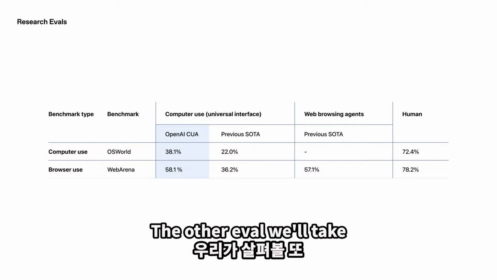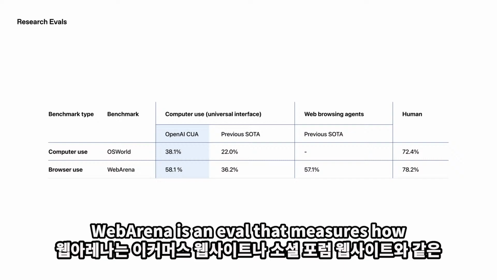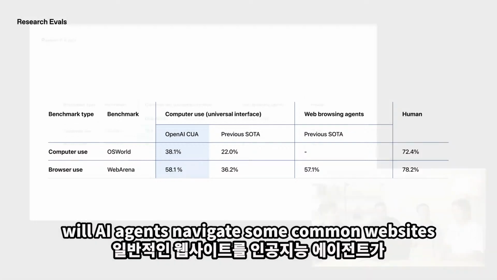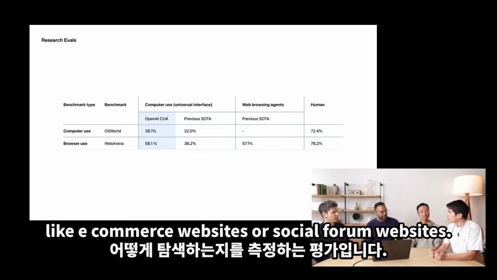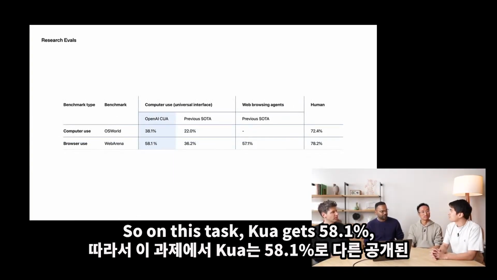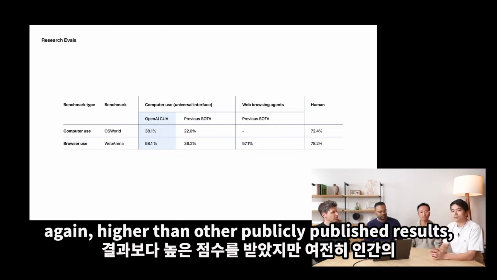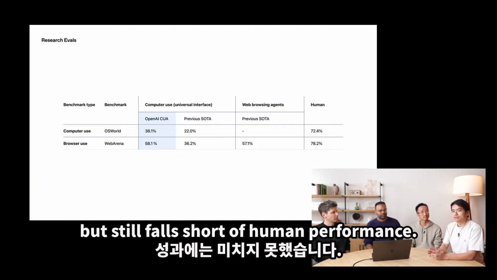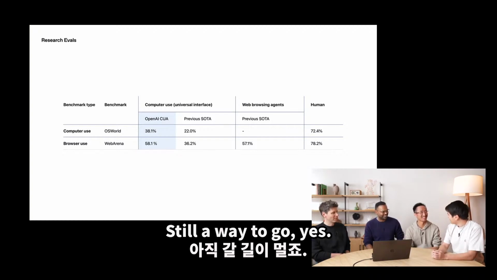The other eval we'll take a look at is called WebArena. WebArena is an eval that measures how well AI agents navigate common websites like e-commerce websites or social forum websites. On this task, CUA gets 58.1%, again higher than other publicly published results, but still falls short of human performance. Still a way to go.